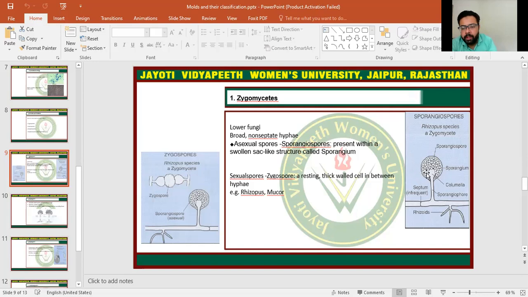So I repeat: it is a sporangium in which the sporangiospores are present, and zygospores are also present, which are known as sexual spores. The sporangiospores are the asexual spores, but the zygospores are the sexual spores of the zygomycetes.